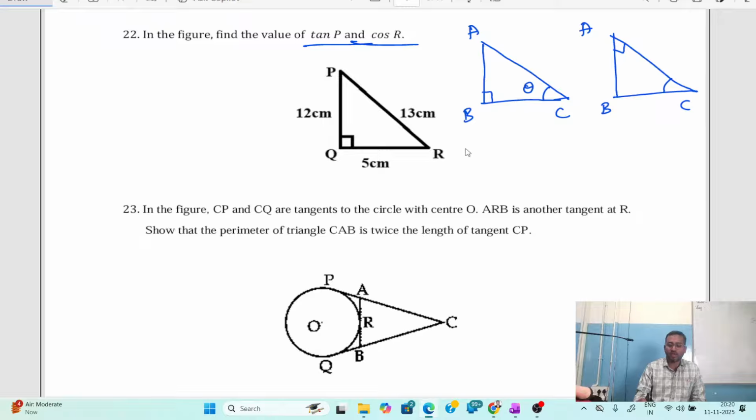So what you are supposed to write, please remember, here the 90 degrees is angle B. Angle B is 90 degrees. And here angle C's name is given as theta. But in this figure, angle A is 90 degrees. But here they have not given any name for the acute angle.